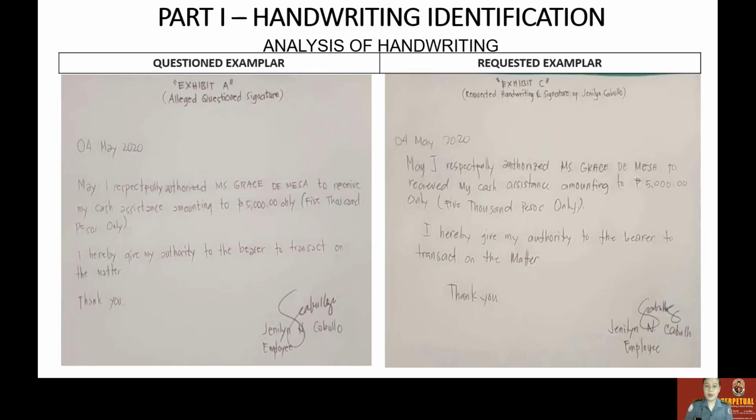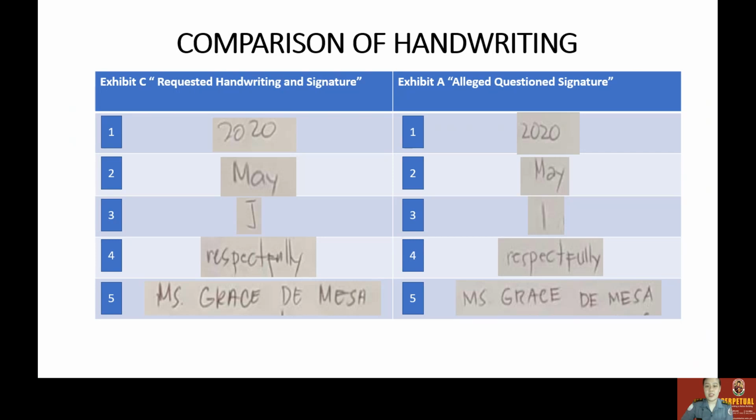Next, for part one of our workshop, the analysis of handwriting. As you can see, we analyze the document by doing the juxtaposition. What is the juxtaposition? This is the position where two things are seen or placed close together with a contrasting effect. And next, we will filter the differences of each of the specimens. After filtering the differences, we will move on to the second method, which is the comparison of writing.